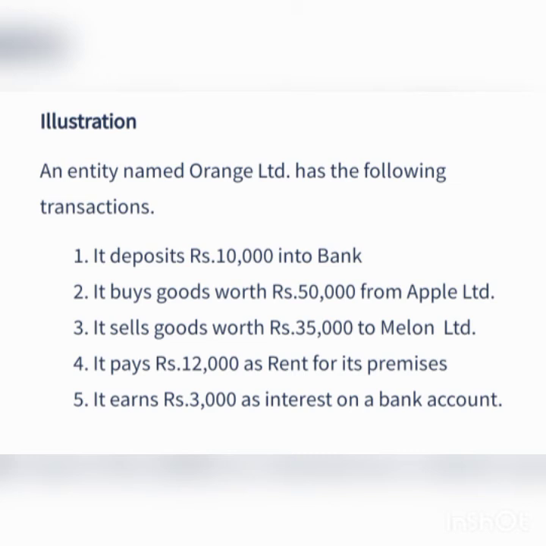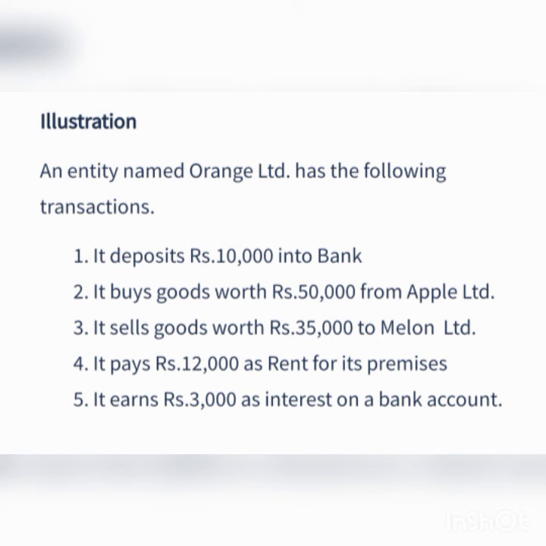The next transaction: it pays rupees 12,000 as rent for its premises. That is rent paid. Entry: rent account debit to cash account, 12,000. Then it earns rupees 3,000 as interest on bank account.